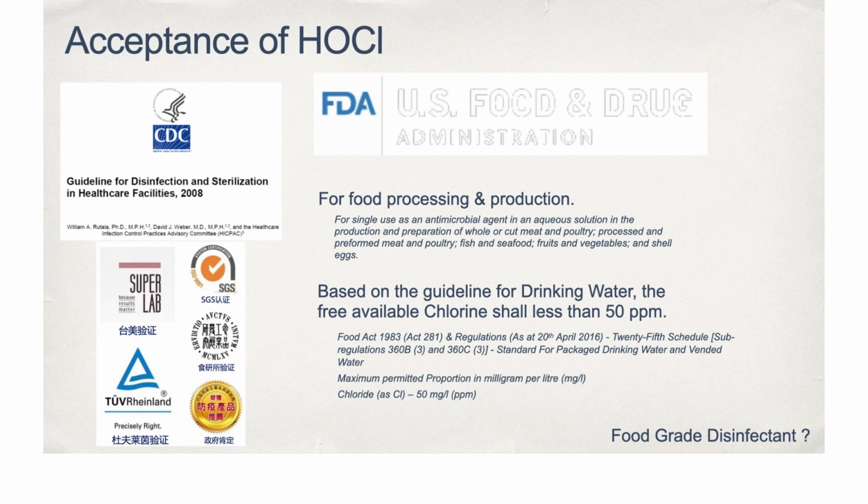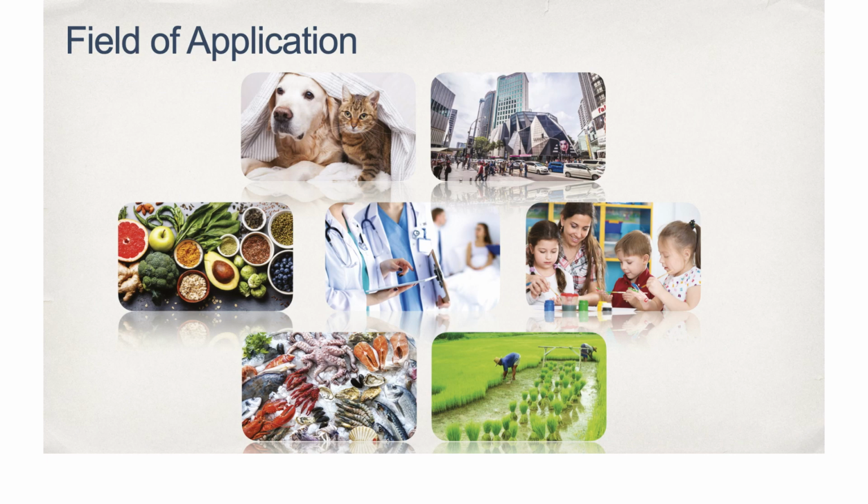The field of application includes single use as an antimicrobial agent in an aqueous solution in the production and preparation of whole or cut meat and poultry, processed and preformed meat and poultry, fish and seafood, fruits and vegetables, and shell eggs. The application of hypochlorous acid is a sustainable and green concept and has several advantages over traditional cleaning systems, including cost-effectiveness, ease of application, effective disinfection, on-the-spot production, and safety for human beings and the environment.